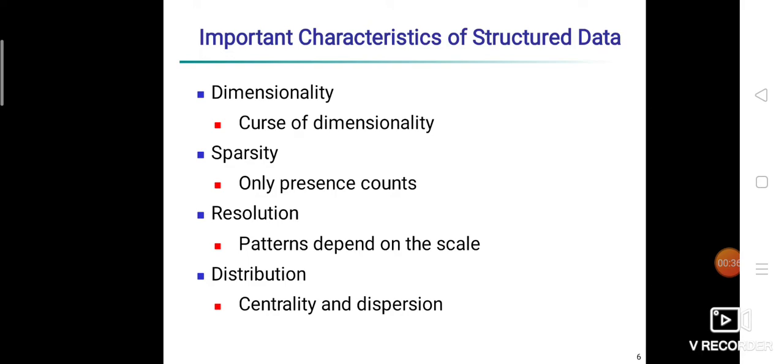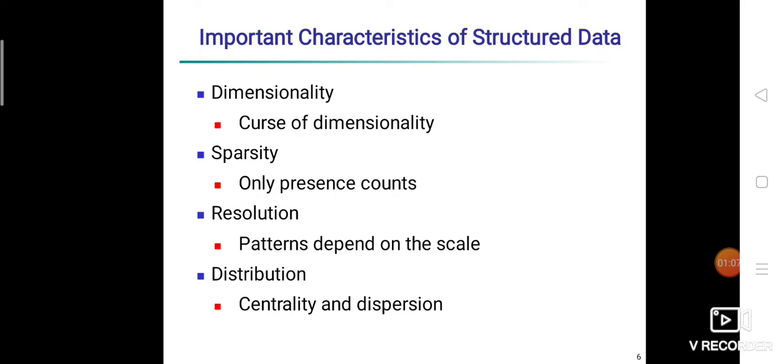So what is dimensionality? The dimensionality of the data set is the number of attributes that the objects in the data set have. In a particular data set, if there is a higher number of attributes, then it can become difficult to analyze such data having so many attributes. When this problem is faced, it is referred to as the curse of dimensionality.